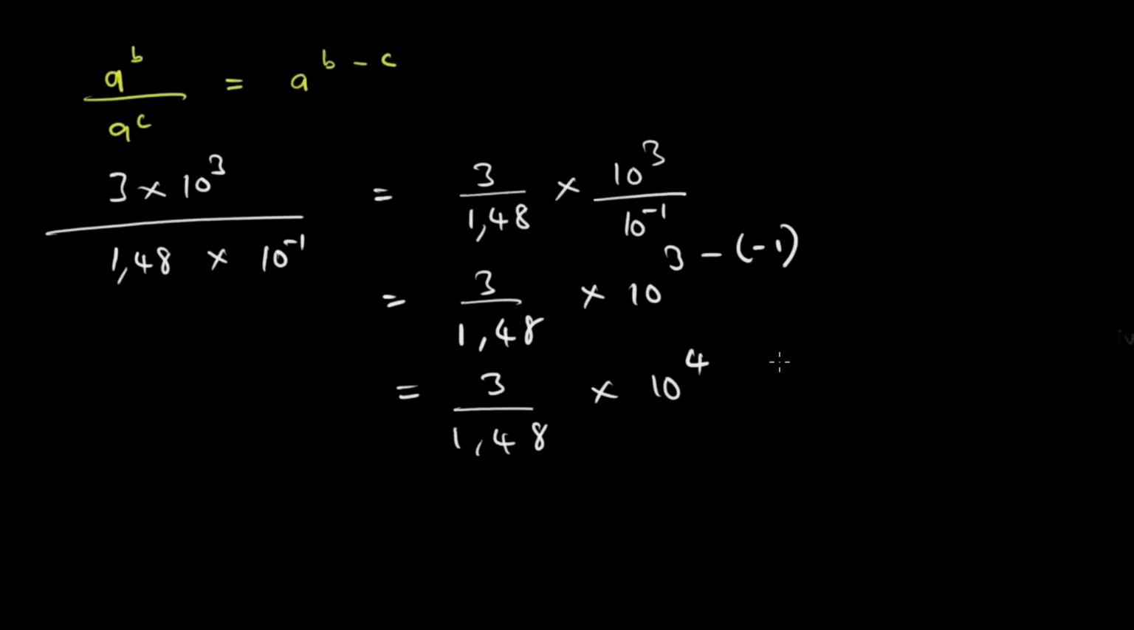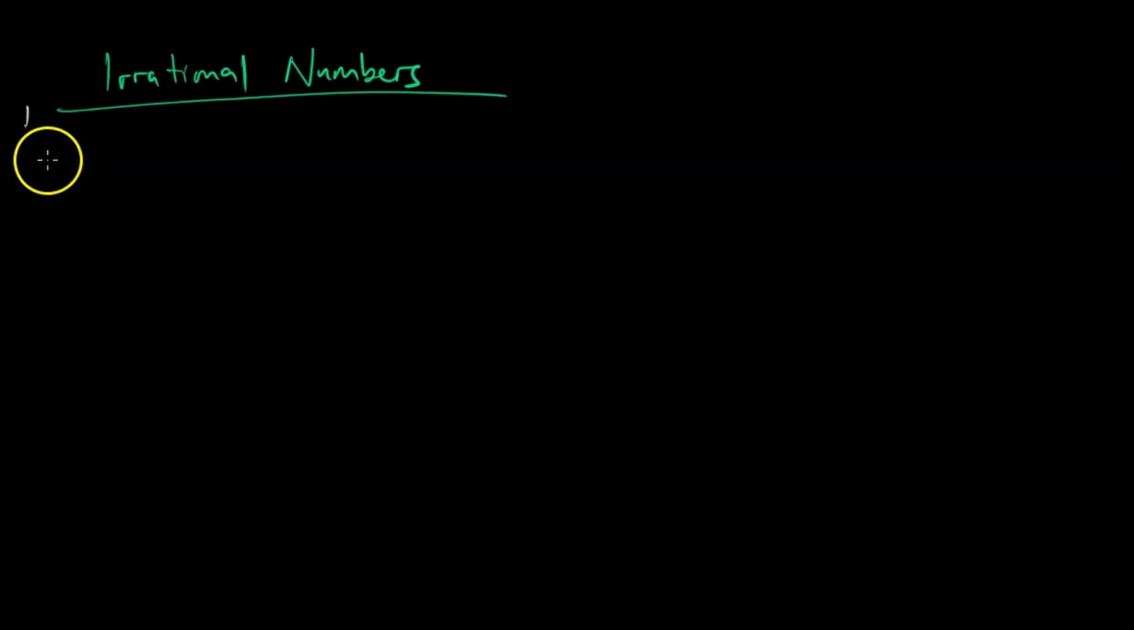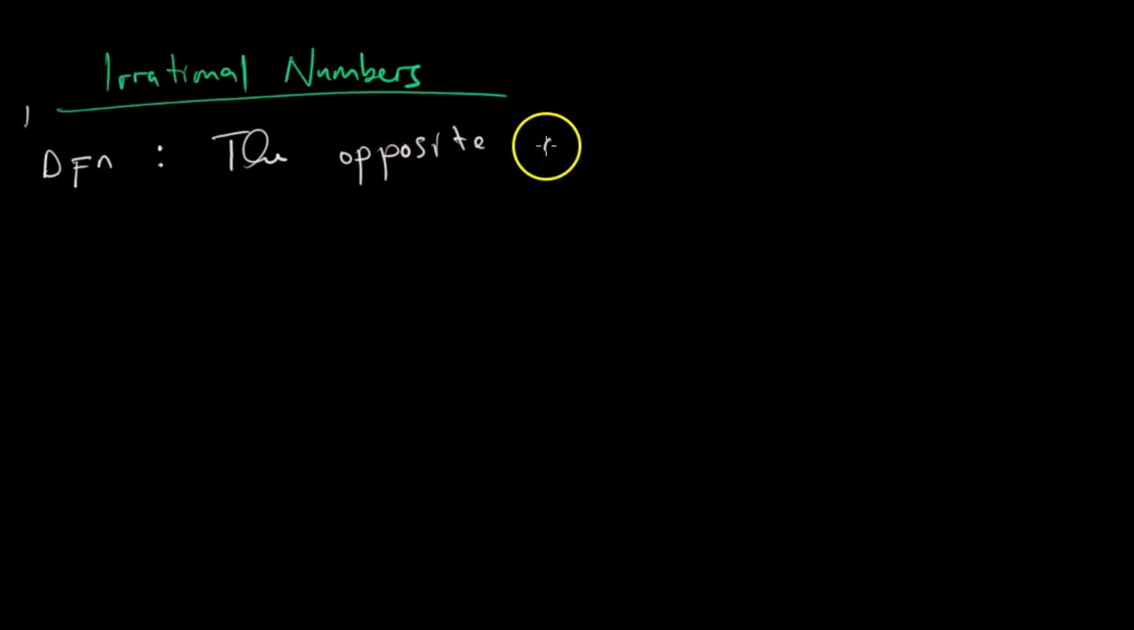So now let us go to irrational numbers. We now need to look at irrational numbers. We have to kick off with a definition. Basically, an irrational number is the opposite of a rational number. That's it. The opposite of a rational number. So we have to define a rational number.